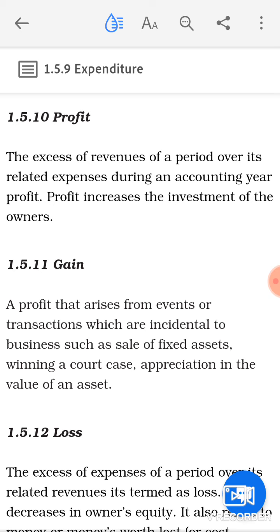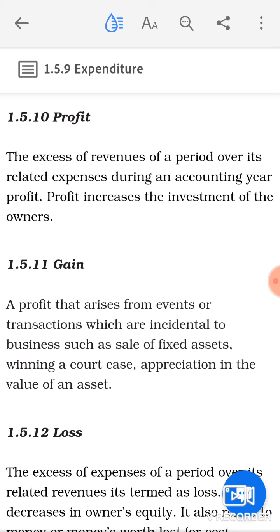Like you have an old machine with you and you sell it at a profit margin, then it will be called a gain, not the profit for the business. Profit will basically be earned in the dealings in which the business deals, or you could say in the transactions in which the business deals. So selling of fixed assets is not a normal routine of the business. So if any excess amount you are receiving over the book value, then it will be called the gain of the business. Like you win a court case. After winning a court case, you get some money out of that. So it will be a gain for the business, not a profit.